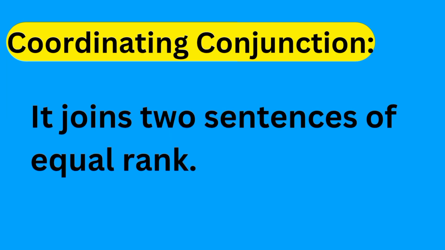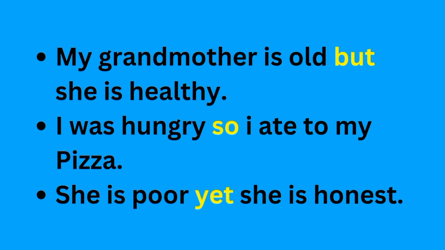The first one is coordinating conjunction. It joins two sentences of equal rank. For example, my grandmother is old but she is healthy. I was hungry, so I ate my pizza. She is poor, yet she is honest. You can see in these sentences but, so, and yet are coordinating conjunctions.